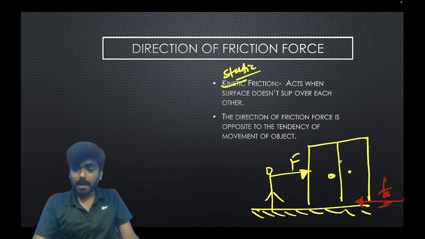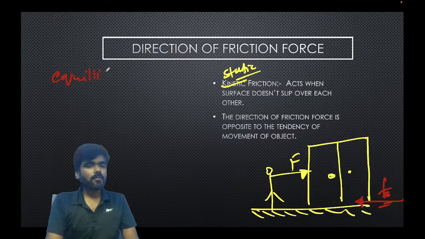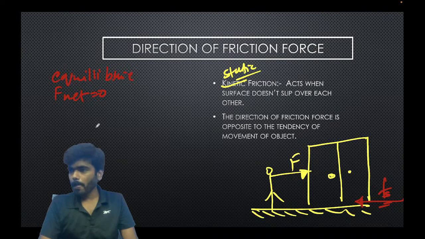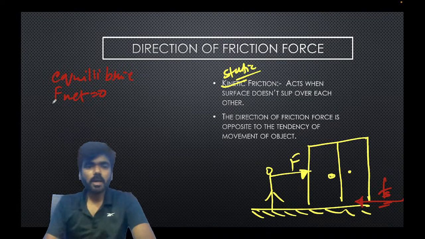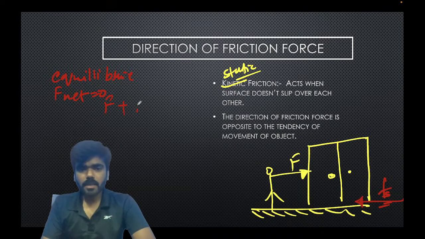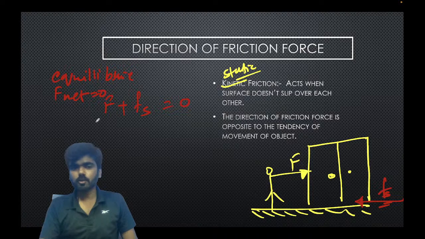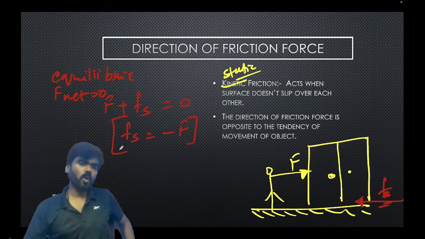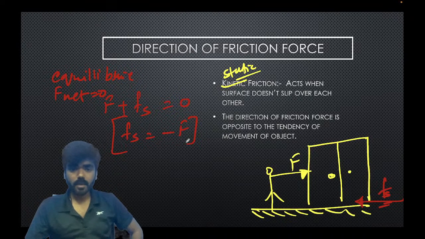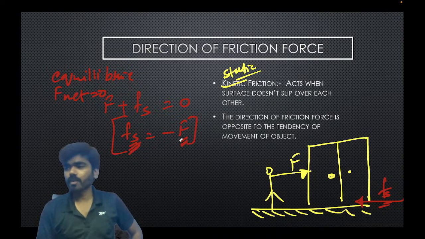Right? And I am saying this almirah is not moving. It means the almirah is in equilibrium. And if in equilibrium, the net force on the almirah should be zero. And if the net force on the almirah is zero, it means that the force acting is your F, which you are applying, plus Fs, which is coming from the ground, the static friction, should be zero. Now you can see Fs is minus of F. What does this imply? The magnitude of the static friction is equal to F.